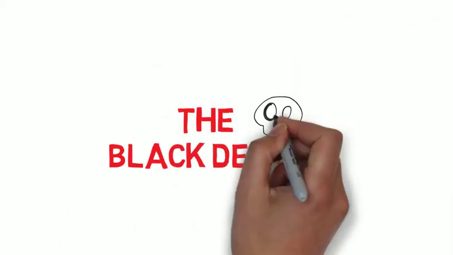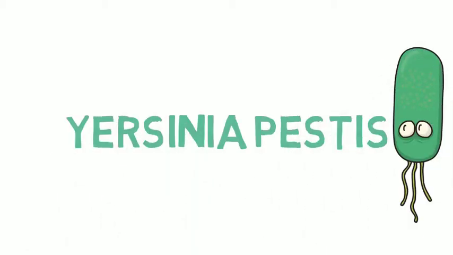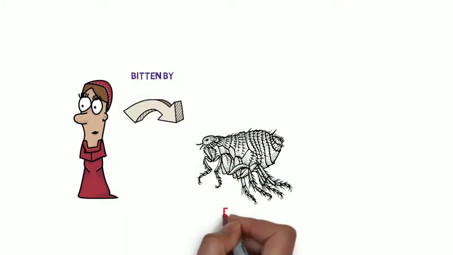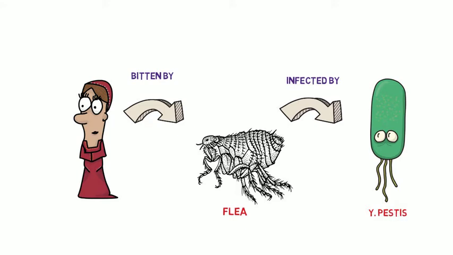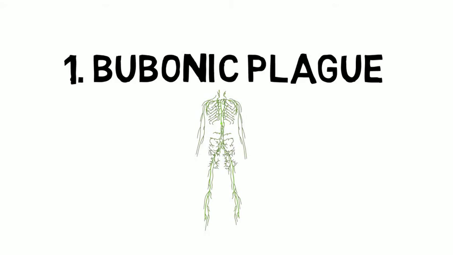An epidemic that caused havoc was the Black Death. It was created by a bacteria called Yersinia pestis. This bacteria would infect fleas, and the fleas would become a vector of the bacteria and would spread to humans. Bubonic plague is an illness caused by Yersinia pestis.